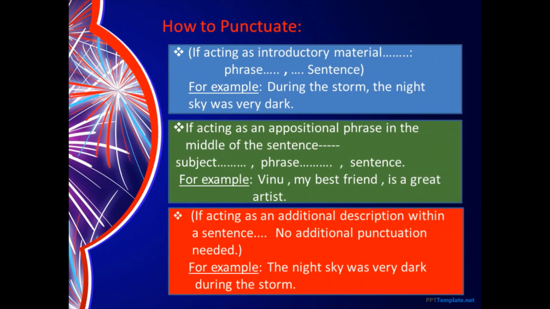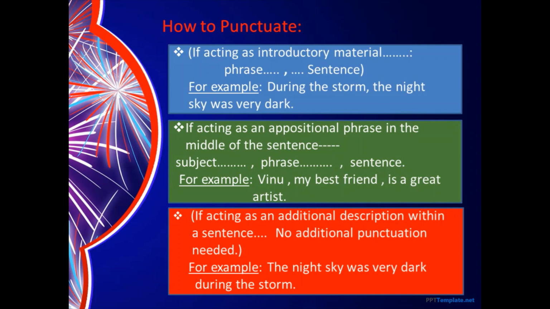Now that we have learnt about the kinds or types of phrases, let us focus on one more important aspect. In the beginning, when we were discussing the phrases, I mentioned that a phrase can be found at the beginning of the sentence, in the middle of the sentence, or at the end of the sentence, right? So in each situation, a different kind of punctuation is required, and you know how important punctuation is. If you don't punctuate the sentence properly, you are bound to lose marks. Okay, so let's learn about the punctuation.